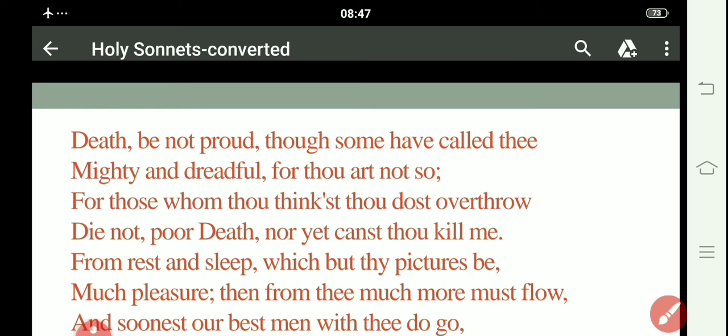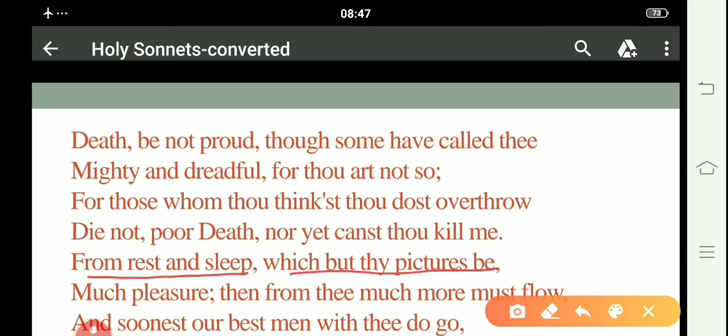All right. Then he said, from rest and sleep, which but thy pictures be, much pleasure, then from thee much more must flow. Next, the speaker compares death to rest and sleep: rest and sleep are just images of death only.